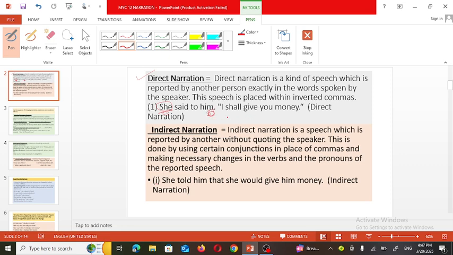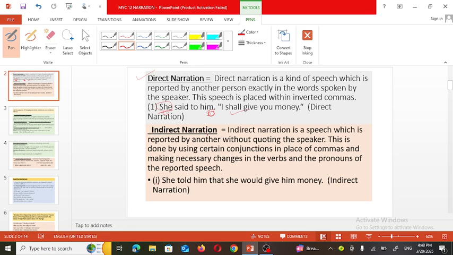Okay, and third person is telling this dialogue to someone. So this is called direct narration. Means third person has to speak not only the dialogue which is already said by the speaker, means the subject, but even he or that third person has to tell this dialogue is delivered by whom and to whom. So this is what direct narration.